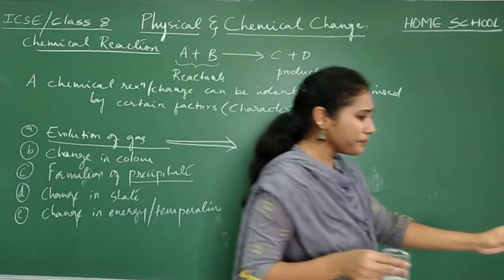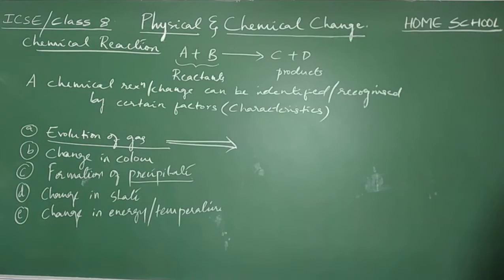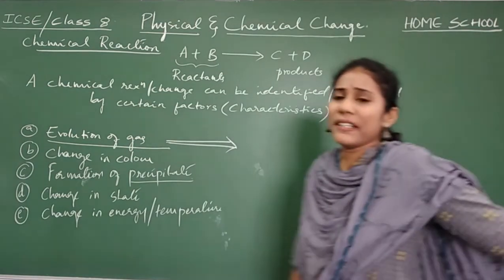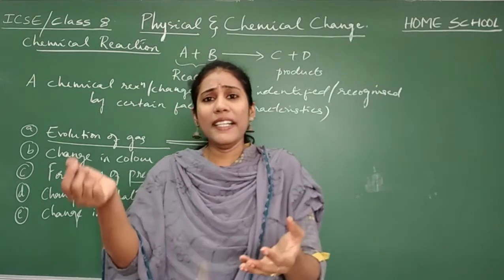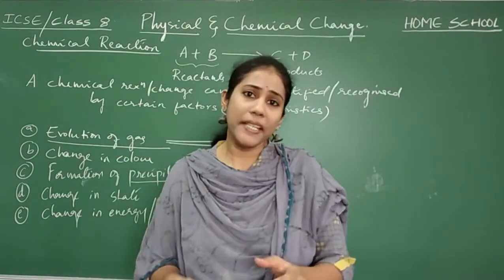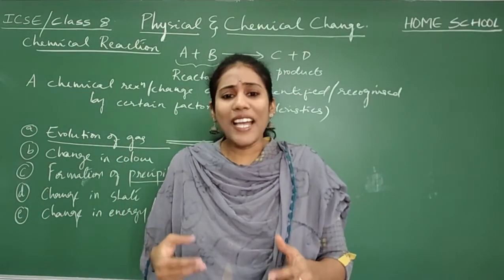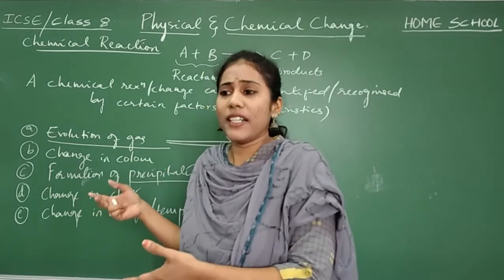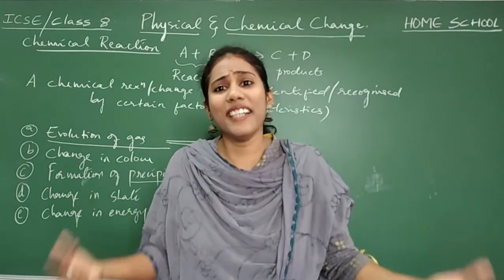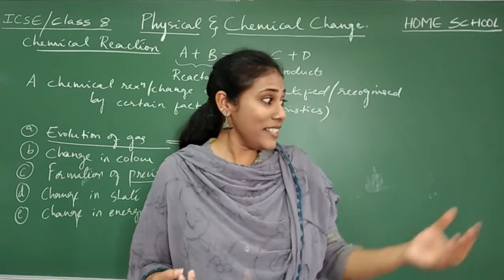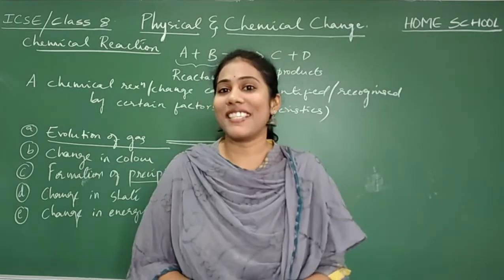So how do you say that this particular chemical reaction has happened? The moment I added vinegar to baking powder, if I have to tell people this is a chemical change, then how do you recognize it? You can recognize it by looking at the evolution of gas. Yes or no?